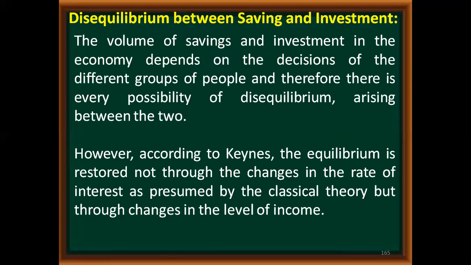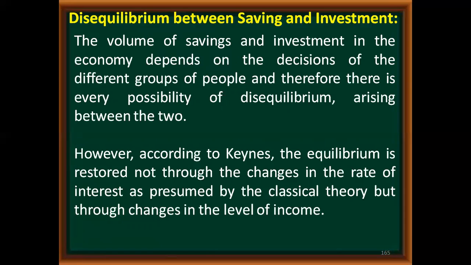See, the situation of disequilibrium is accepted by both classical as well as Keynesian economists. But the classical economists have given another way of attaining re-equilibrium, whereas Keynes has given a different concept.